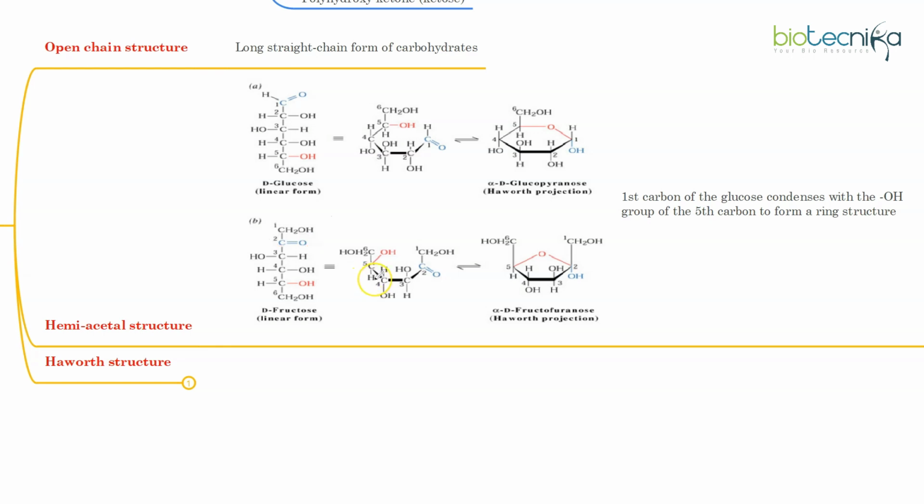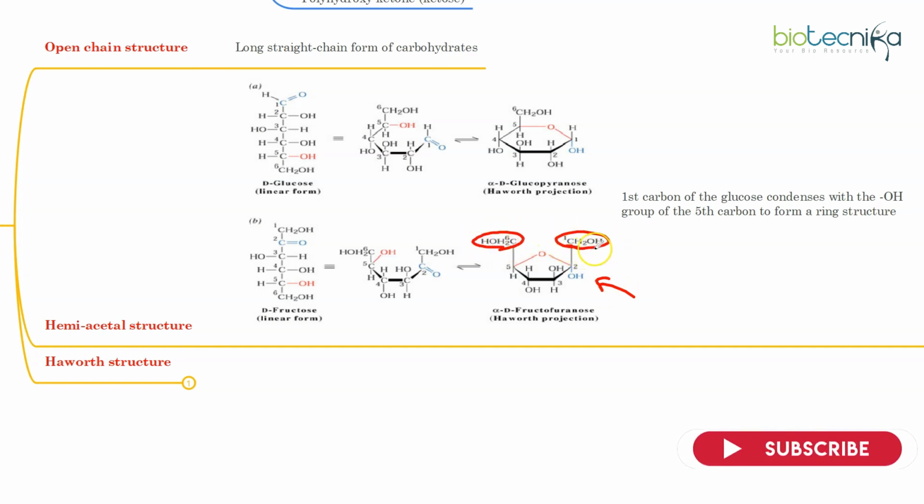Now for ketoses, the interaction is slightly different. Here, the fifth carbon, which is the chiral carbon farthest away from the functional group, doesn't interact with the first carbon; rather it interacts with the second carbon, which is the keto carbon. The logic is the same: the lone pair of electrons on this oxygen will target over here, because of which oxygen and carbon will form a bond together. But when it forms a structure like this, you will notice that the first carbon along with the sixth carbon are outside the ring.